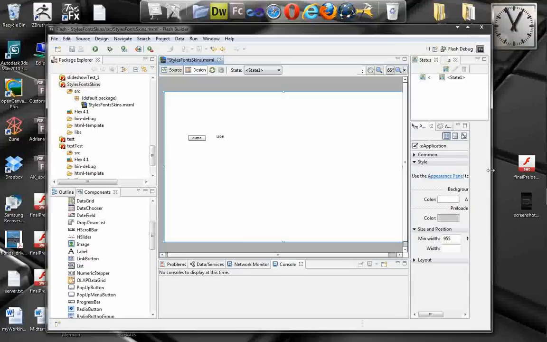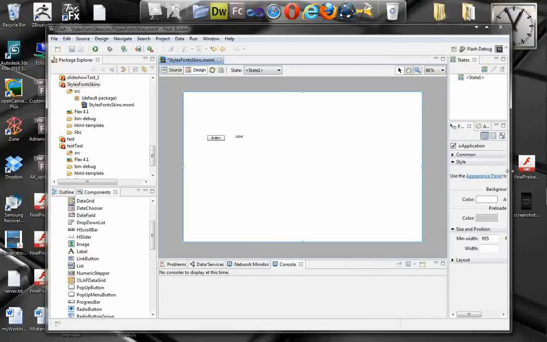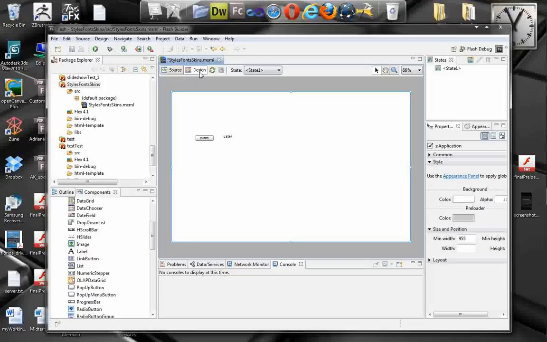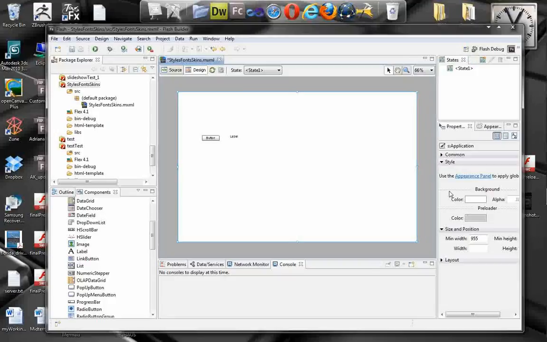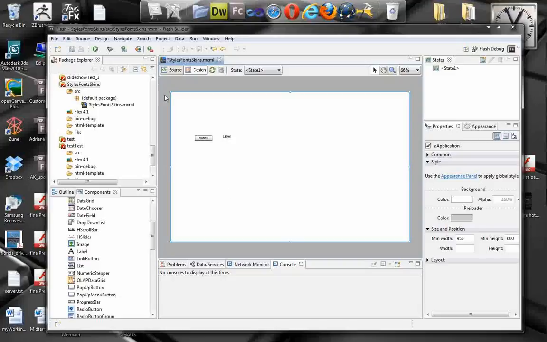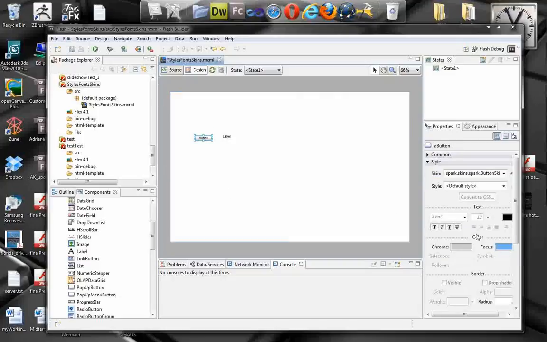First of all, there are three different options to change the look and feel of this component. There is the inline style that we can change either from the design view or in the source. If you click on the button, you can see the properties of the button: the default font, the size, the font color, and the chrome and focus colors, basically the background color and the rollover color.